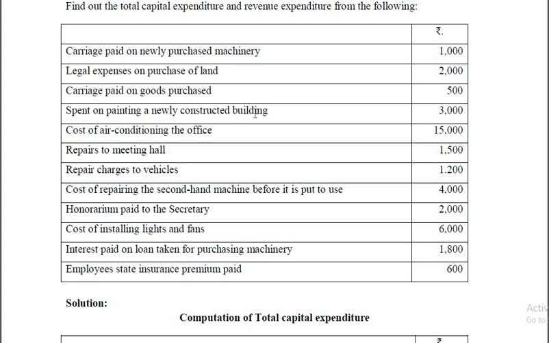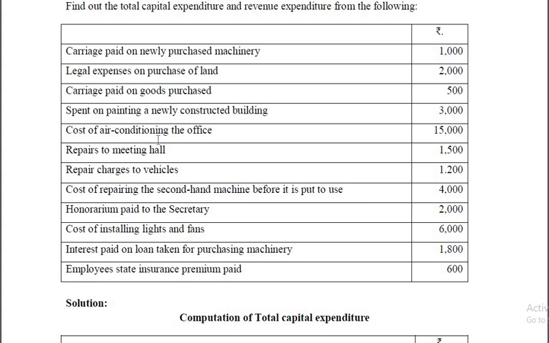Spent on painting a newly constructed building. At the time of construction of building, you may paint the building, so that's part of the cost of the asset, therefore that is capital expenditure. But if you go for painting of old building in order to maintain it, then it is a revenue expenditure. This is a newly constructed building, therefore that's part of construction, so it is a capital expenditure. Cost of air conditioning the office. So air conditioning is a capital expenditure and therefore the entire amount should be taken as capital expenditure.